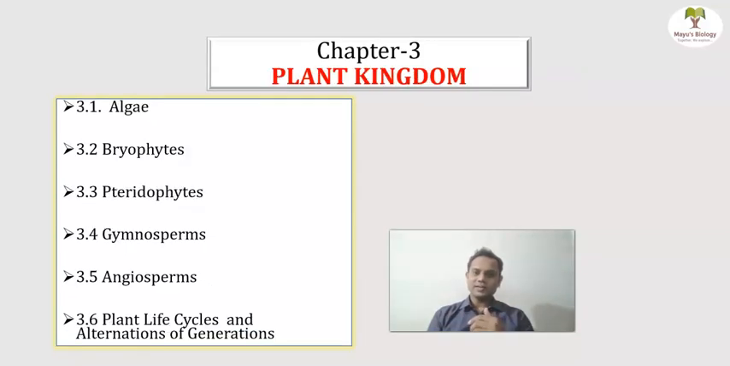Then the third one is the plant kingdom. Chapter three is the plant kingdom. So what is the plant kingdom? The plant kingdom is all about the kingdom Plantae. Plants, as we know, are very important. They fulfill our basic needs like food, shelter, and clothing.